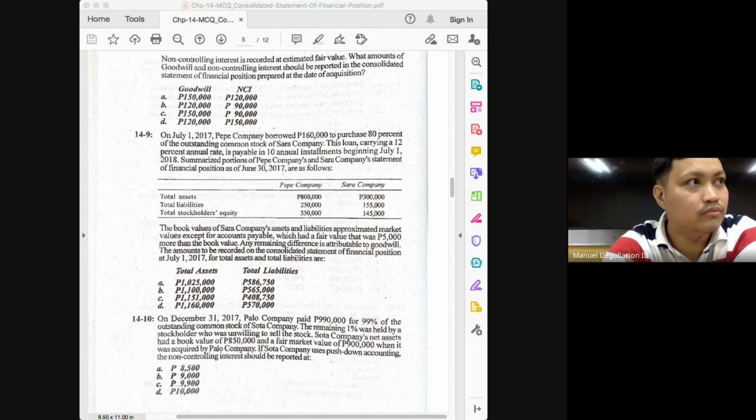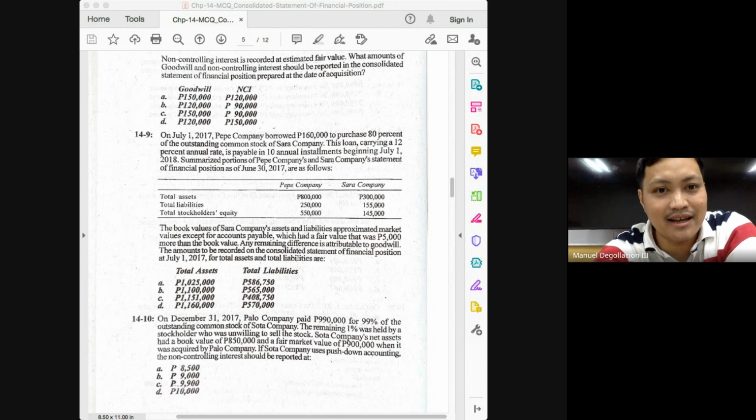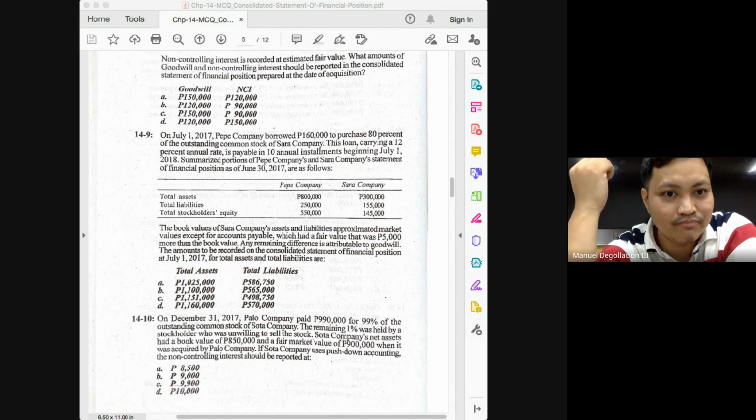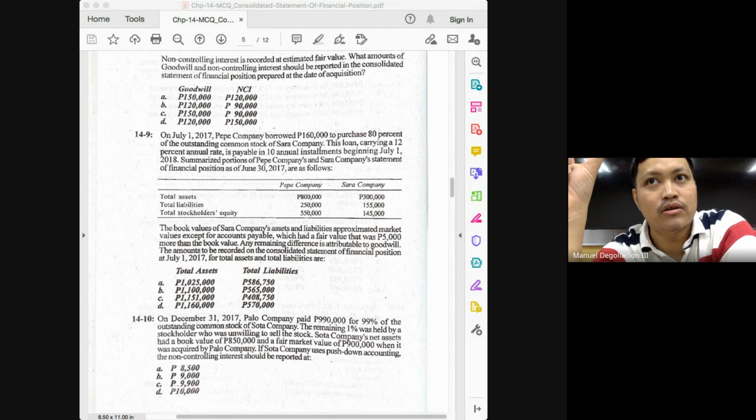So why don't we include the present value of the loan? Which one? The 160,000? Yeah. Then do we not present value or whatever? Does it say that it's a long-term liability? No. So we cannot know whether there's a need to get the present value, because if it's a short-term liability, its fair value will be equivalent to its face value.